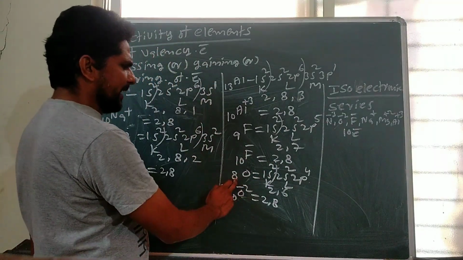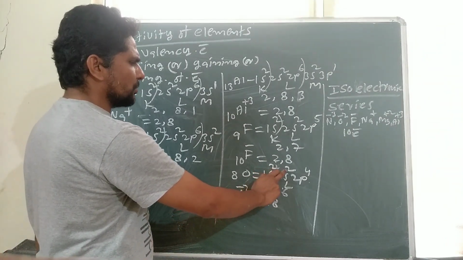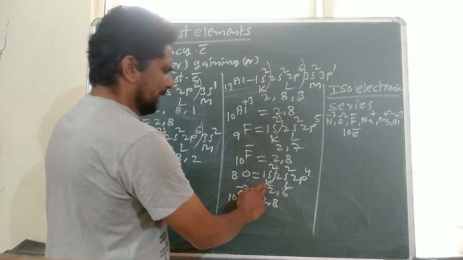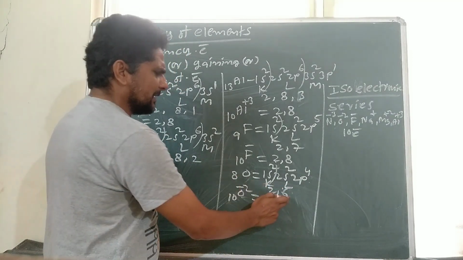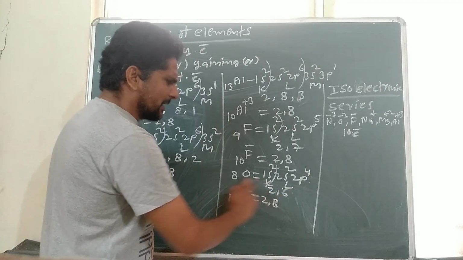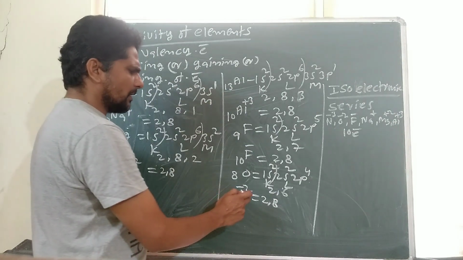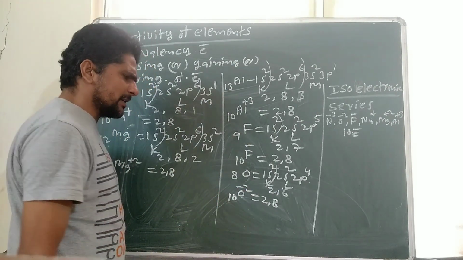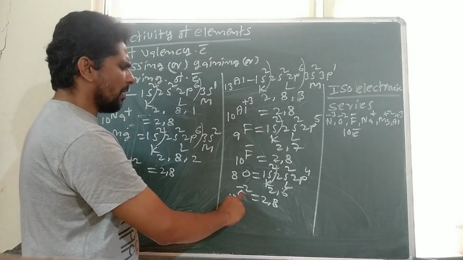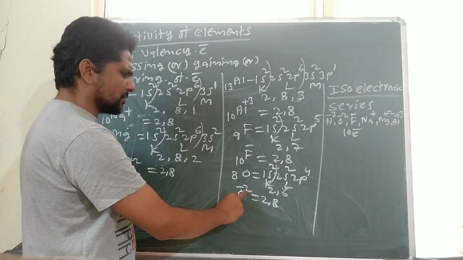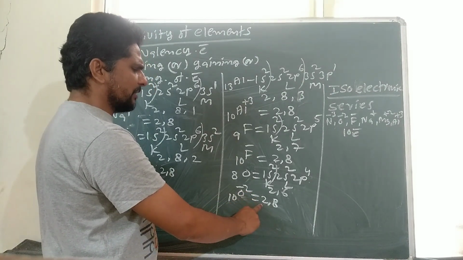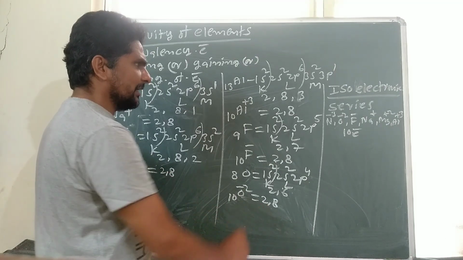Oxygen: atomic number 8, electronic configuration 1s2, 2s2, 2p4. These are divided into shells K and L. 2 electrons are present in the K shell, 6 electrons in the L shell. So the oxygen atom gains 2 electrons to get octet configuration. Gaining of electrons gives negative charge, so oxygen gains 2 electrons to form the oxygen ion, O-2. O-2 ion consists of 10 electrons, so its numerical electronic configuration is 2, 8.